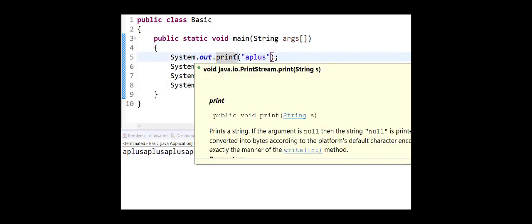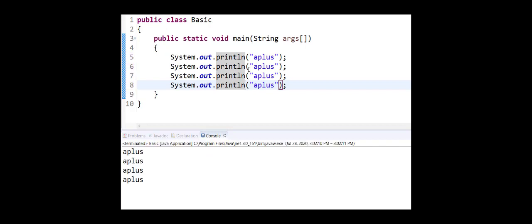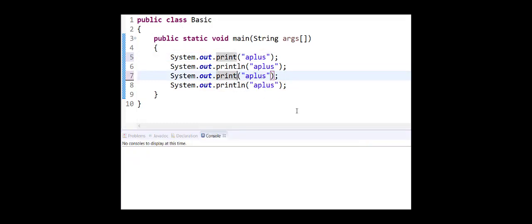If I change all these to print line statements, then it will print each one on its own line. So let's run this again. Now you'll see you got A plus on each line. I could go in here and make some changes. I could change some of these to prints, leave some of them as print lines, run it again, and then it's going to change based on each one of those adjustments that I make.